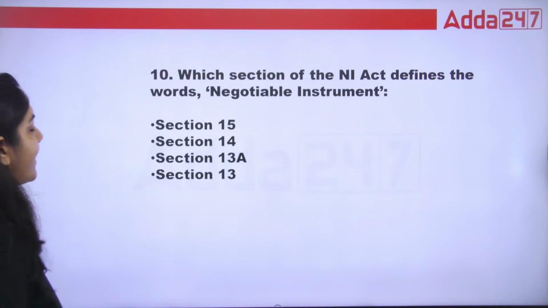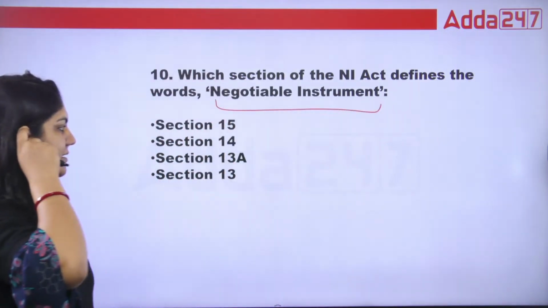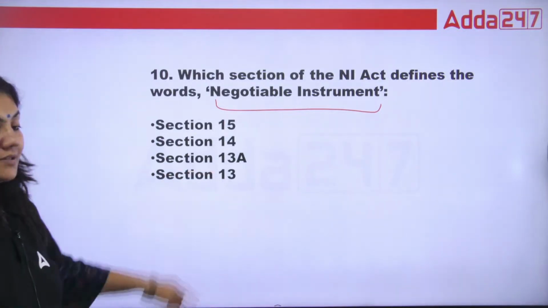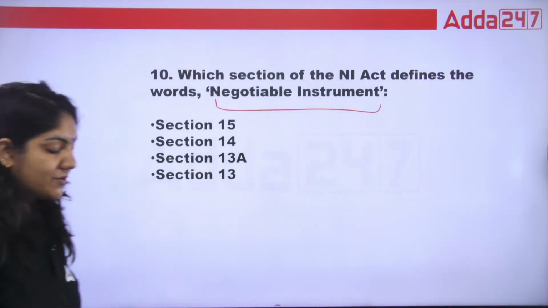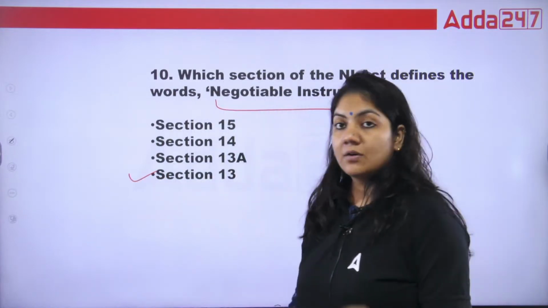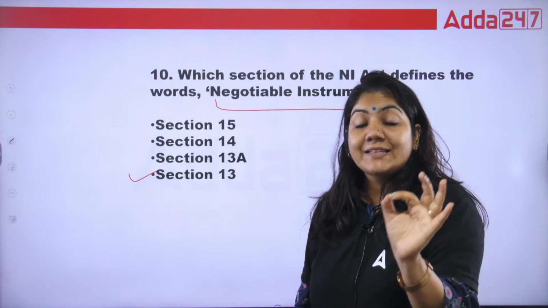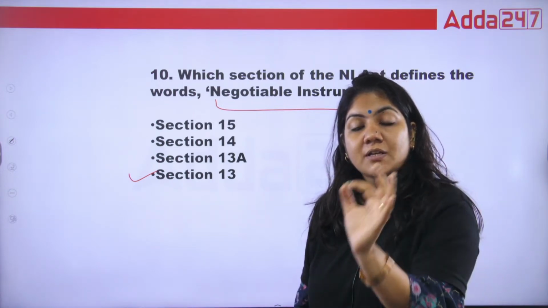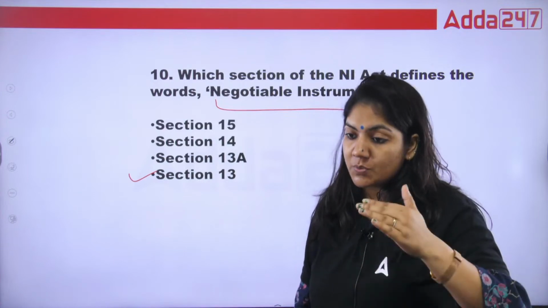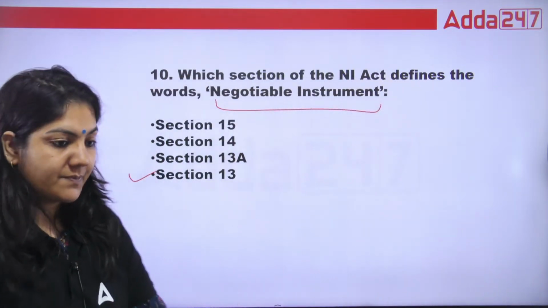Which section of NI defines the word negotiable instrument? 15, 14, 13A or 13? Always remember, under section 13, the word negotiable instrument is not defined. It says that negotiable instrument includes check, bill of exchange, promissory note. So for the 10th one, D is the right answer.